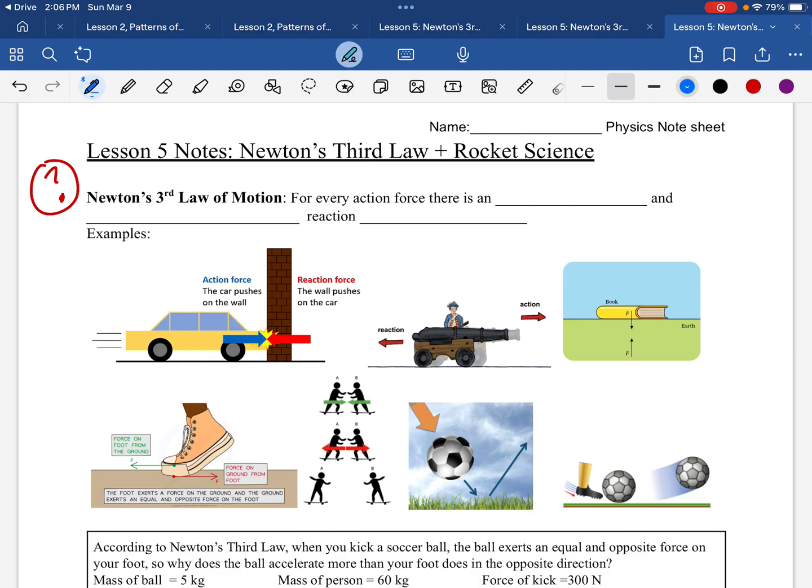So it is that for every action force, there is an equal and opposite reaction force. So let's look at some examples of that.